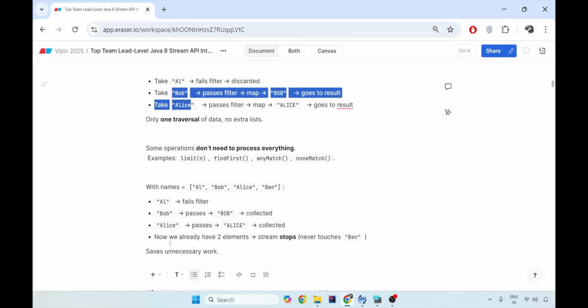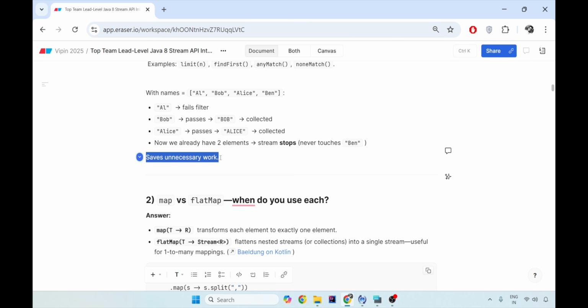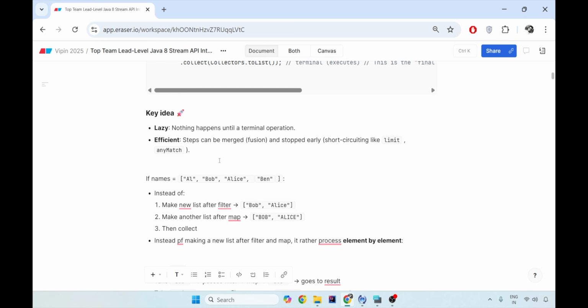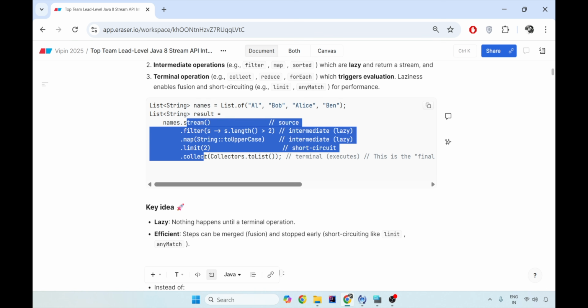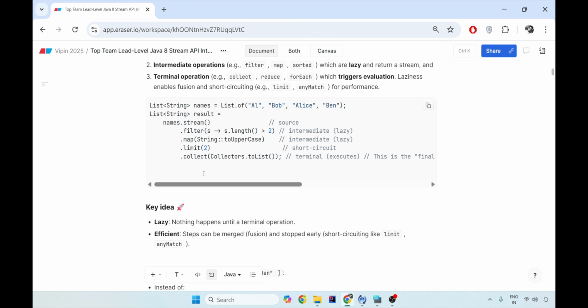Hence, whenever you already have two elements, the stream stops and never touches the remaining elements, saving the unnecessary work. And that is why Stream API is very efficient, because it works with two things: short circuit operations are there and fusion is also there. That is, it is merged, each element is processed through each of these stream operations and at the end collected.